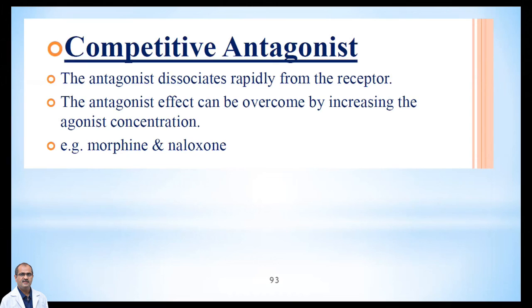Morphine and naloxone are both competitive antagonists. Morphine is going to competitively inhibit the naloxone. So that's known as the competitive antagonist.